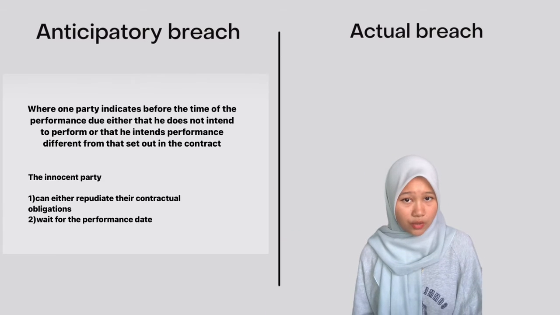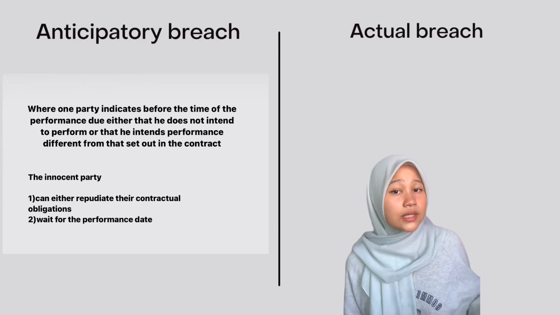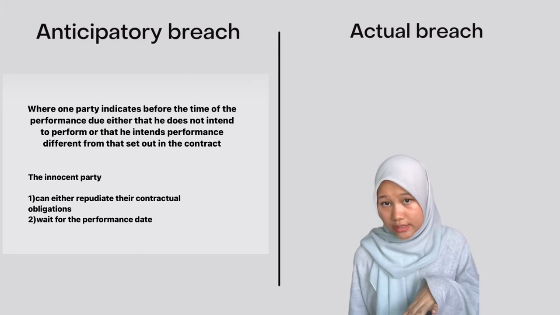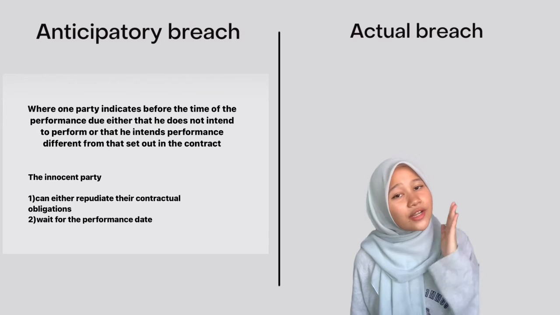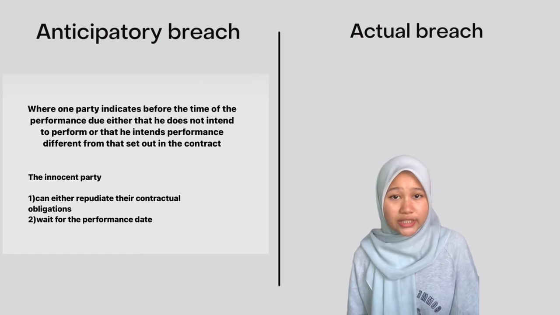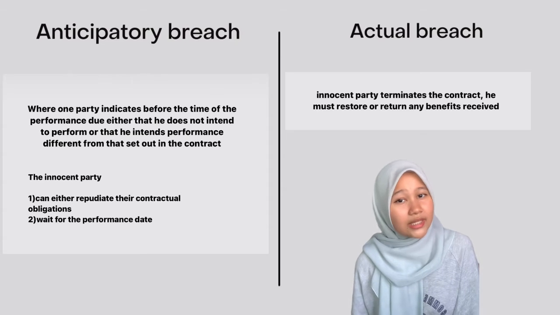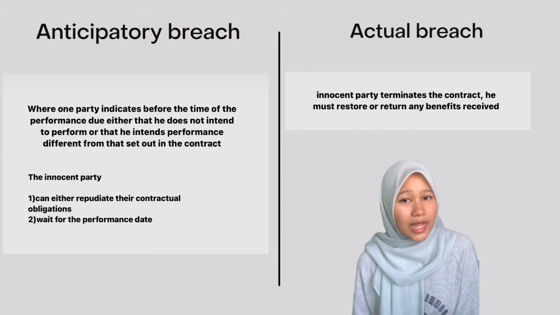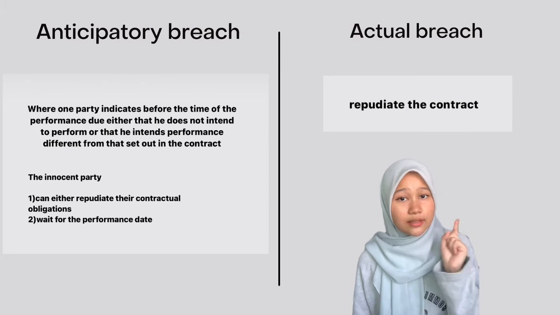Actual breach occurs when performance is due or in the course of performance. It can either be failure to tender any form of performance or inadequate performance. The effect of an actual breach is that where the innocent party terminates the contract, he must restore and return any benefit received from the other party. The innocent party can either continue with the contract and claim damages or repudiate the contract.